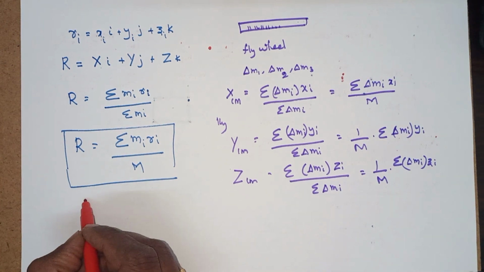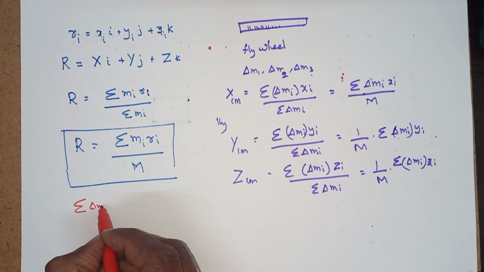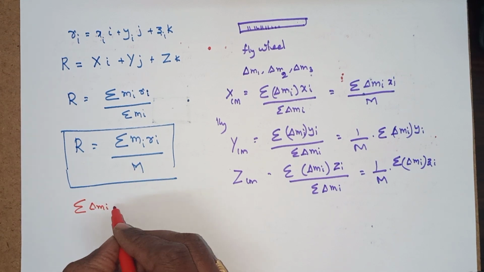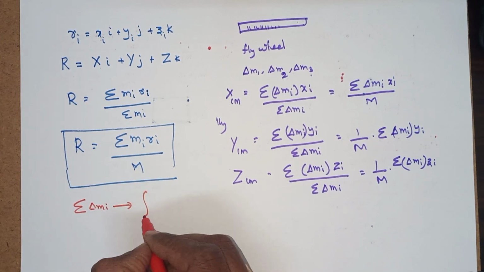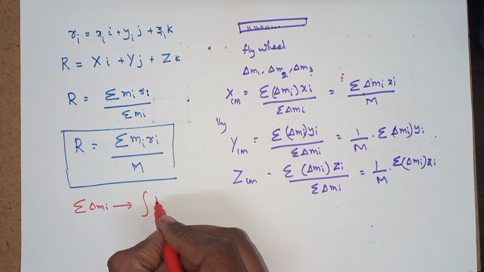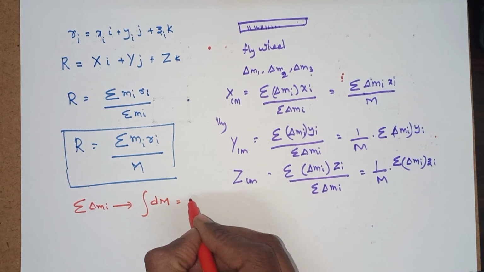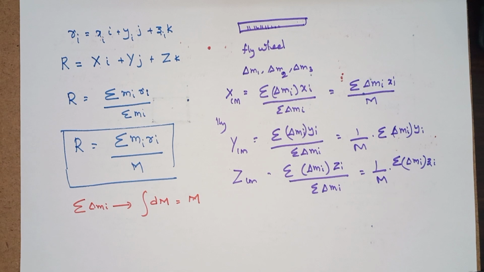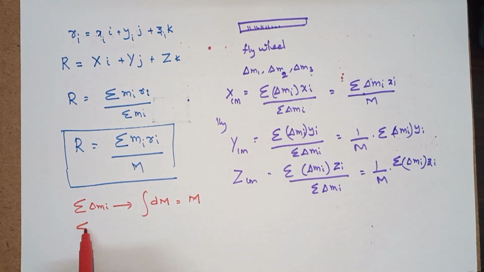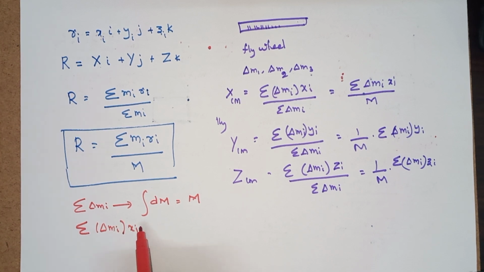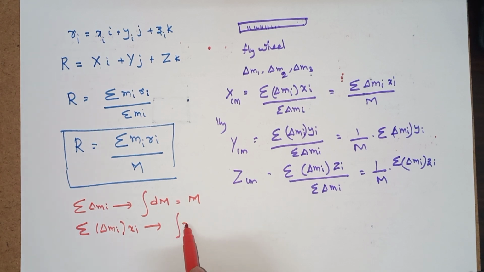Generally the summation over delta mi will be written as the integral of dm, which is called M. Now delta mi into xi we will simply write as x dm, because the limits are applied.